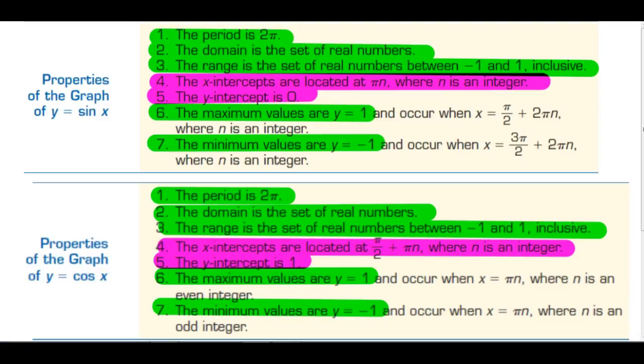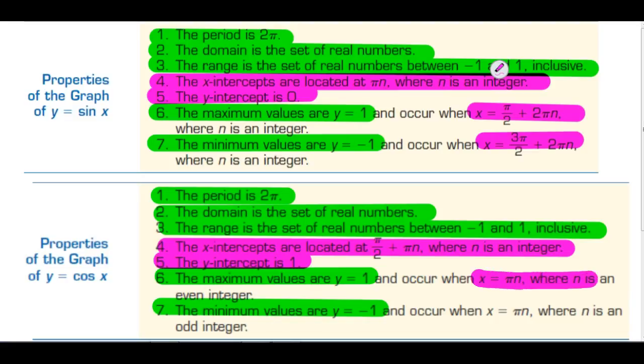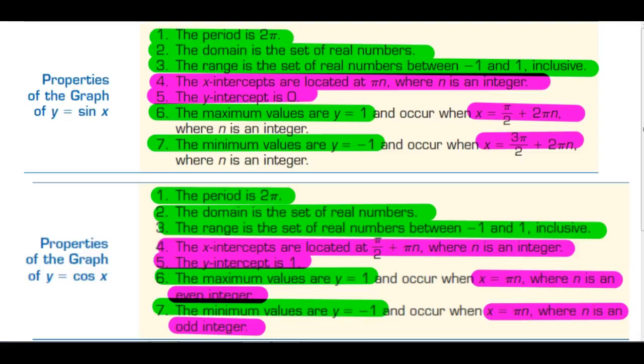With the sine function, we're at x equals pi over 2 plus integer multiples of 2 pi. And then with the cosine, we're at x equals even integer multiples of pi for the maximum values and odd integer multiples of pi for the minimum values. And of course, all of this can be determined by graphing just a couple of repetitions of the two functions and comparing them. I hope that's what you'll do, so that you can commit some of this to memory.